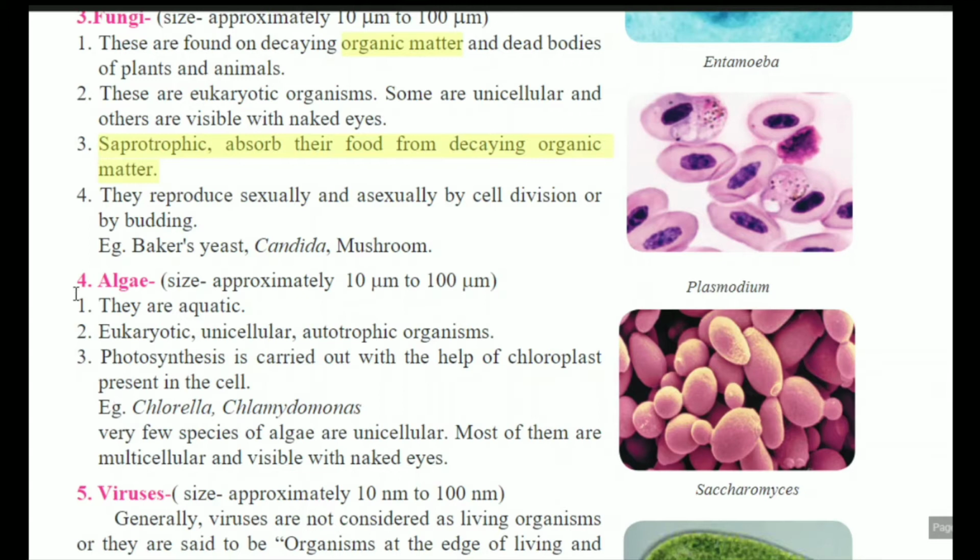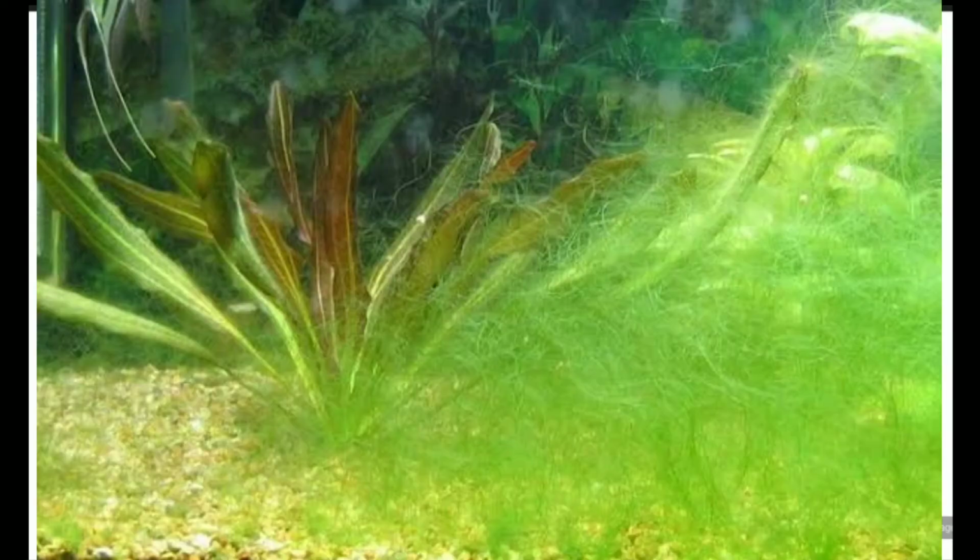The fourth type is the algae, शैवाल या शेवाल जिसको बोलते हैं. Size approximately 10 micrometer to 100 micrometer. They are aquatic. What is the meaning of aquatic? They grow in the water. That species are called aquatic. Eukaryotic, unicellular and autotrophic organisms. These are the characteristics. One cell is present and a self mode of nutrition is there.